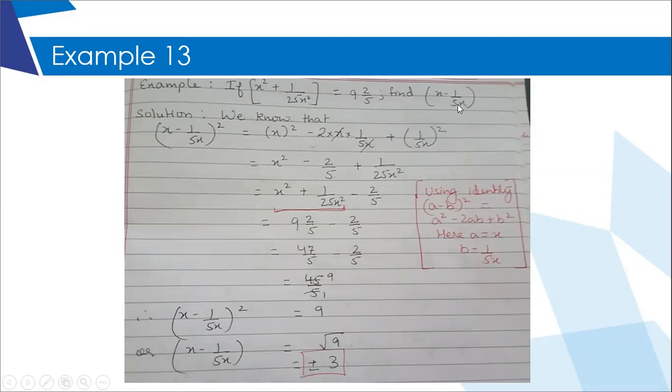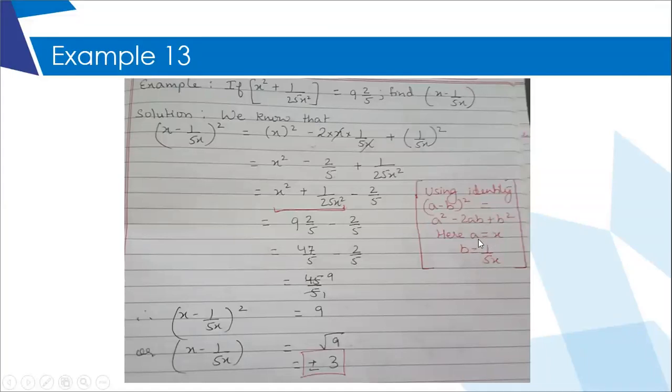So what I will do, and second thing I've told you, when they have given you the value of higher powers and they are asking you the value of lower powers, we start with what is asked. So I wrote this and I squared it up. So this again using this formula, a minus b whole square. So I will get 3 terms.